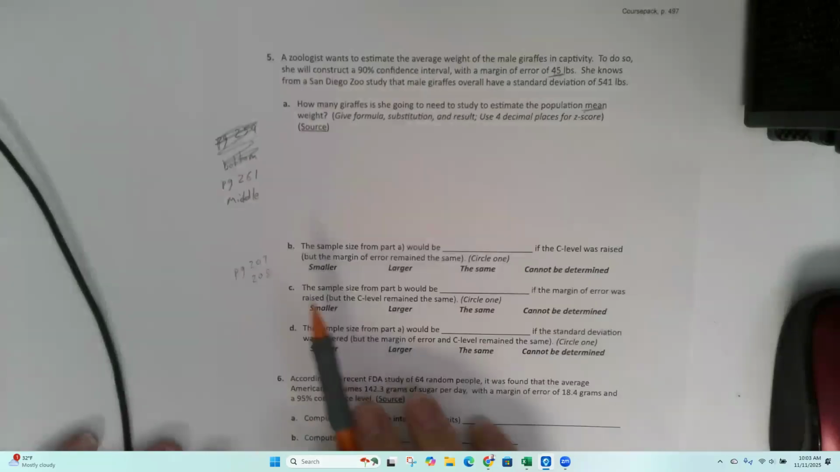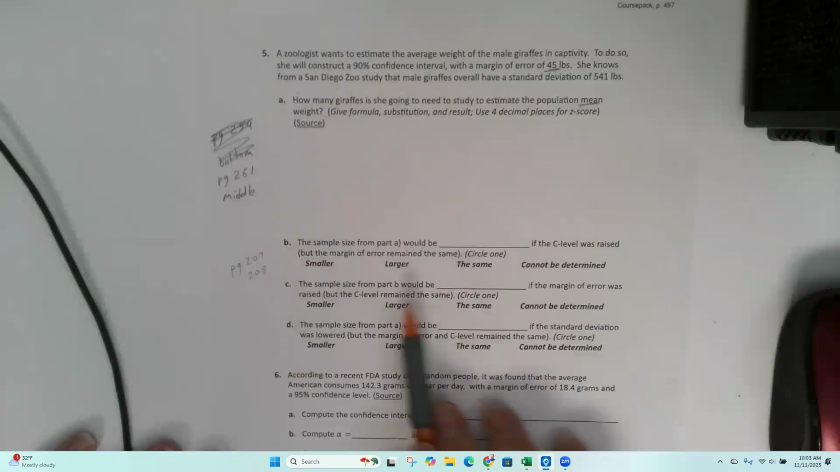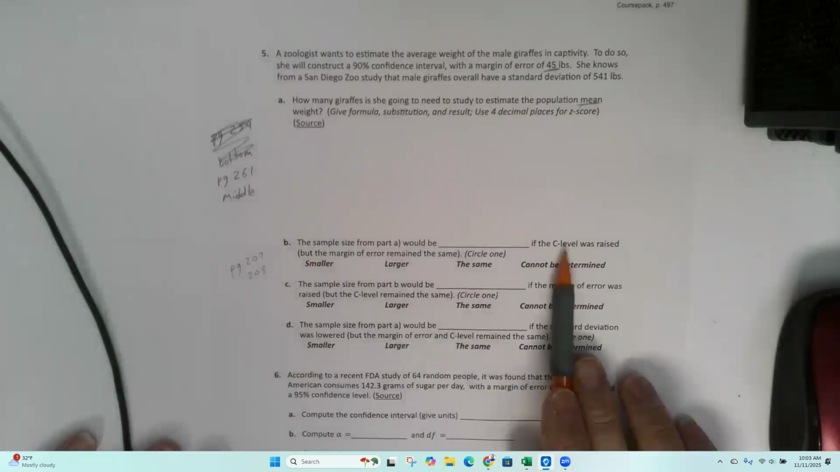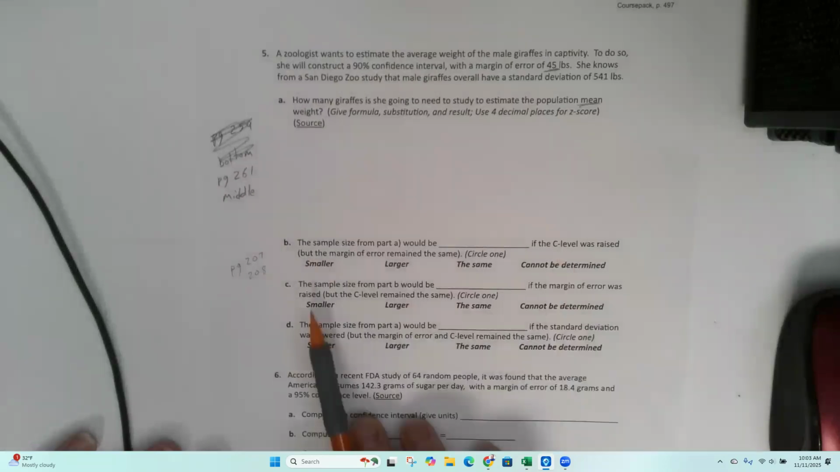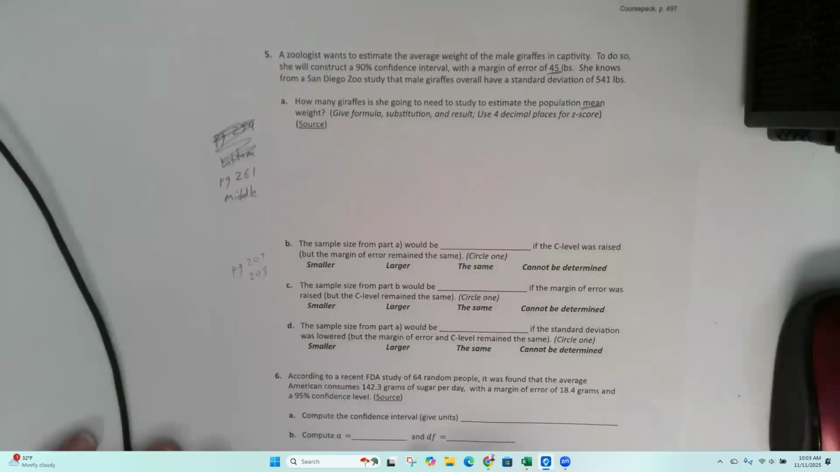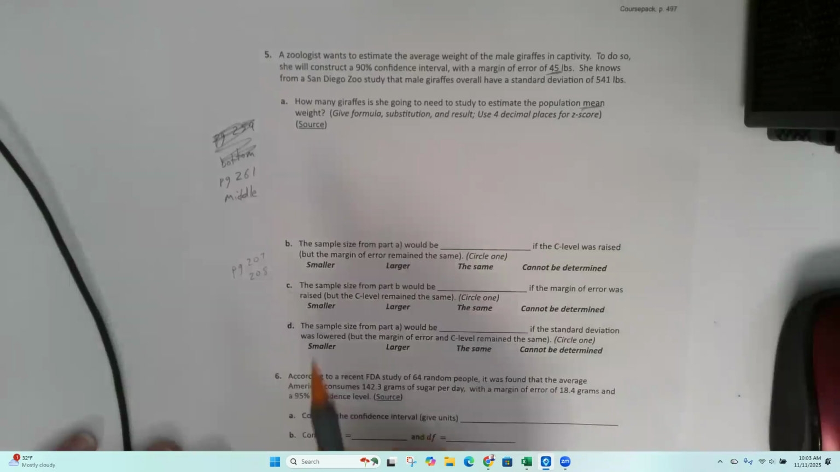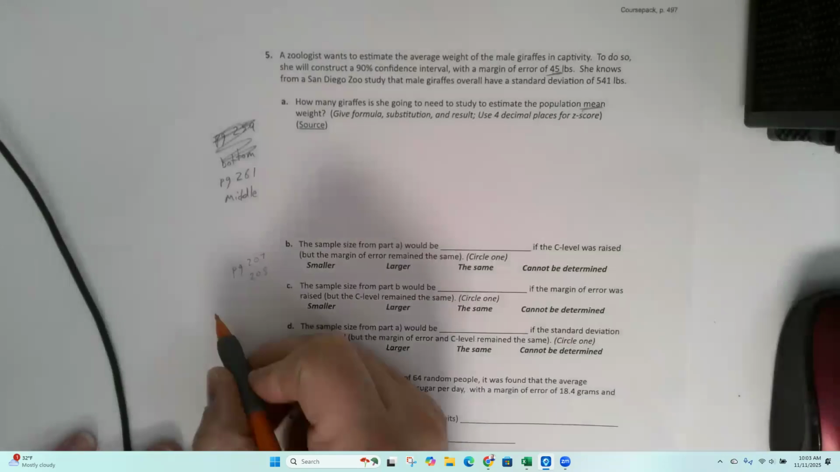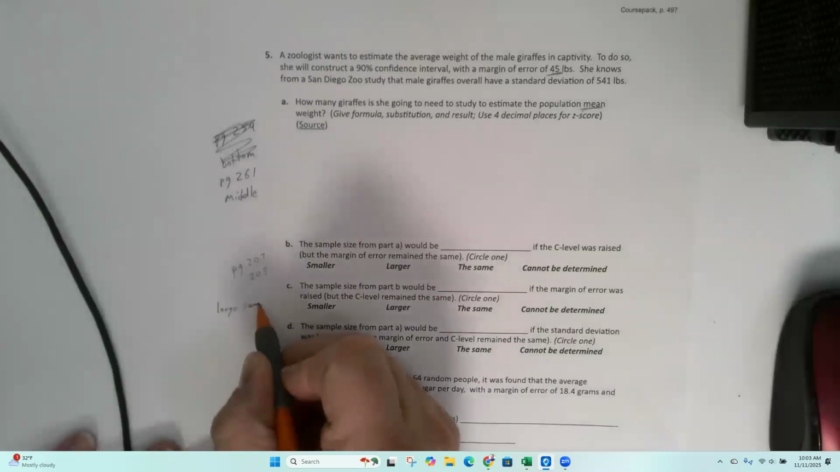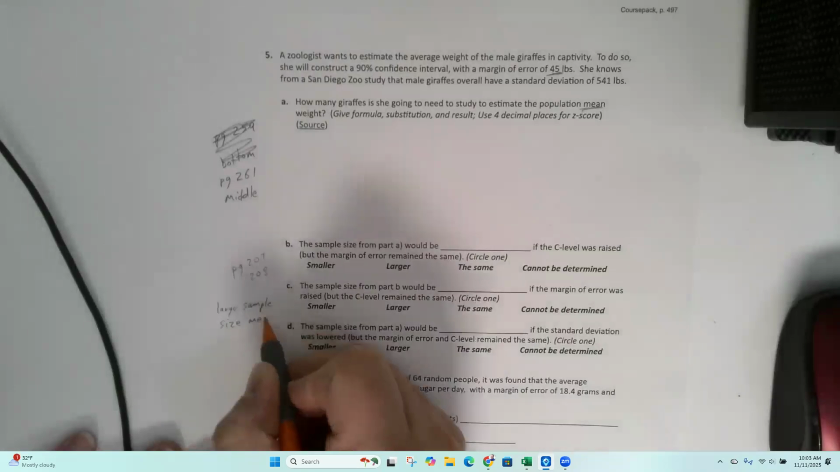Anyway, moving on. Sample size from part A would be larger or smaller if our confidence level was raised. Sample size would be larger or smaller if the margin of error was raised, and so on. All of this you'll find on pages 207 and 208. The main thing is that a larger sample size means you'll be more accurate.